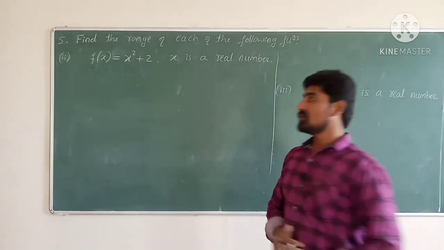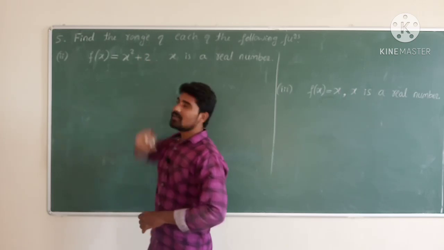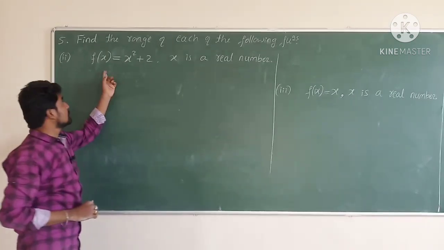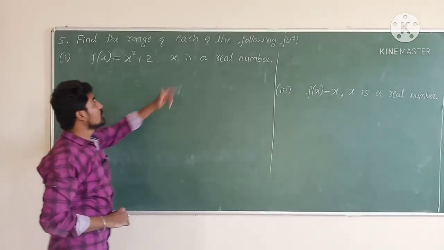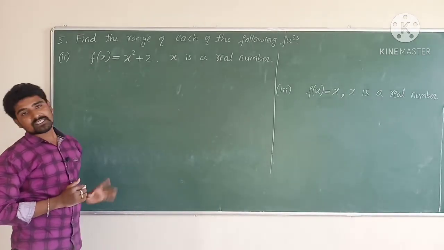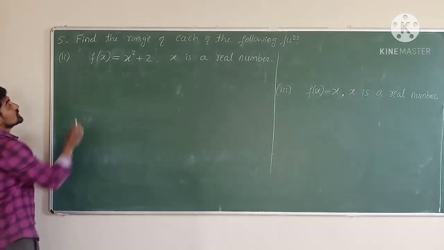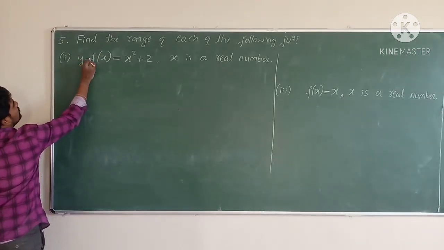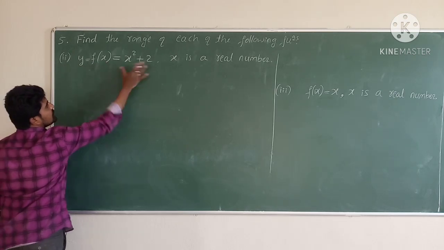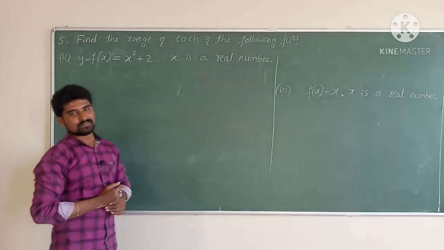Now the second question in the fifth question. Find the range of the function f(x) is equal to x square plus 2, where x is a real number. The range of the function means the set of all output values. Output values means values of y. Therefore y is equal to f(x) is equal to x square plus 2. It is given that x is a real number.